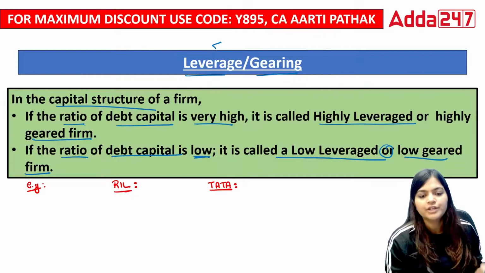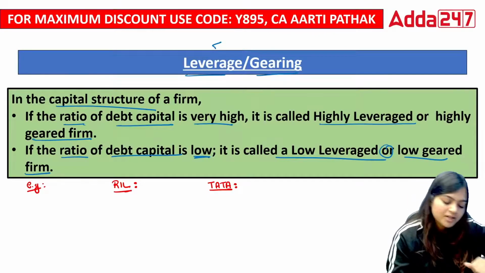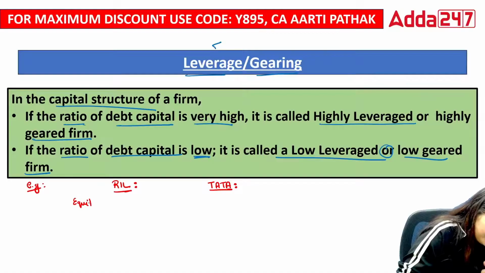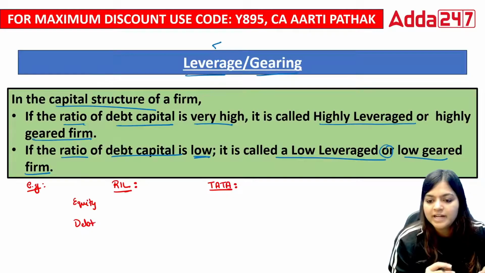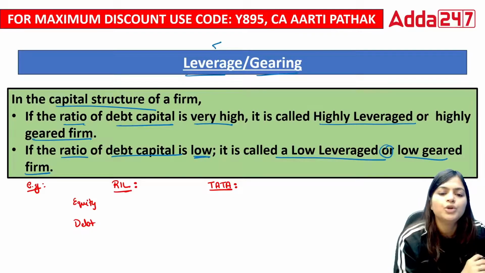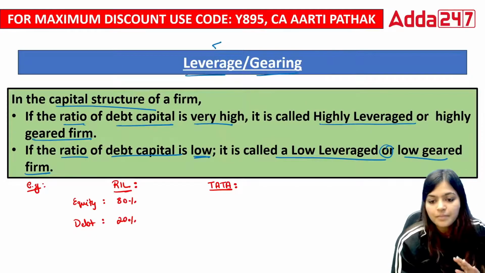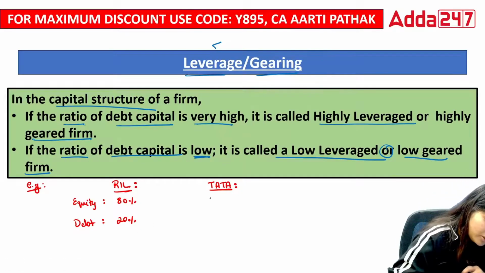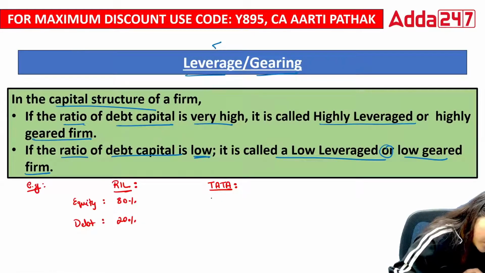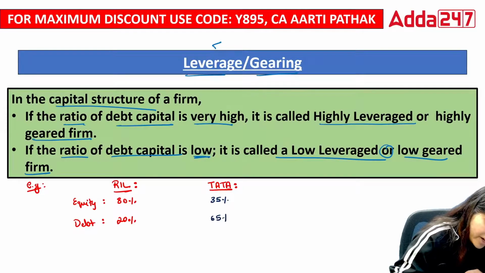So just now we have covered your theory part. Now let's apply it. If this is your equity, now you know what equity is, and if this is your debt, you know what debt is. Debt is your borrowing amount. Equity is your owner's amount. So suppose in Reliance Industry, equity is 80% and debt is 20%. On the other hand, in Tata, equity is around 35% and debt is the remaining 65%.